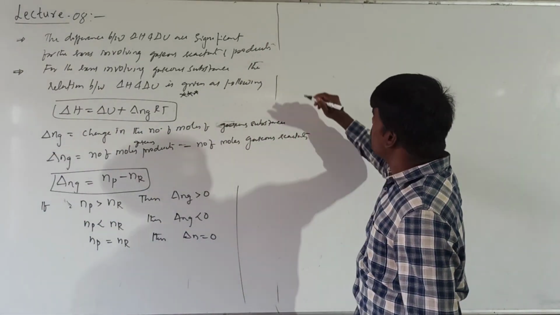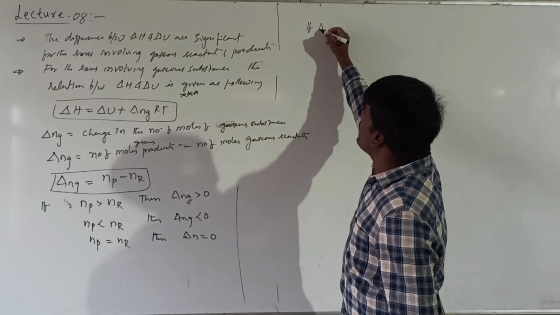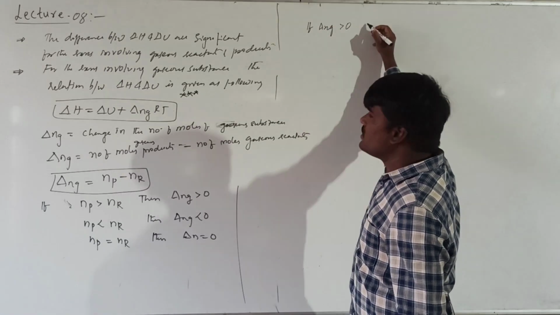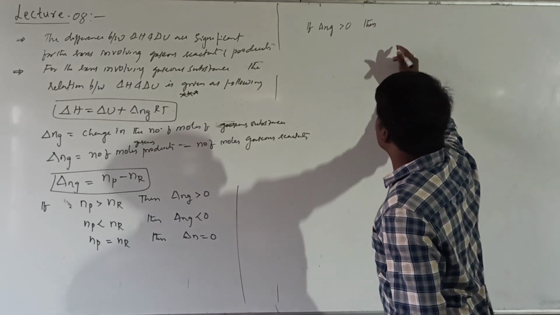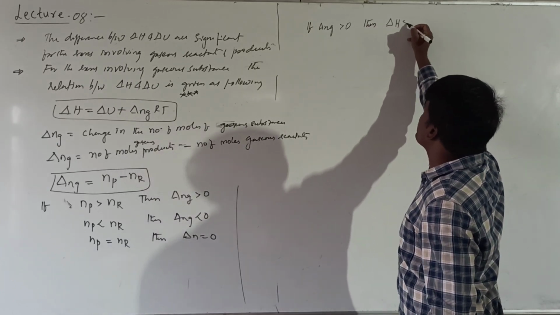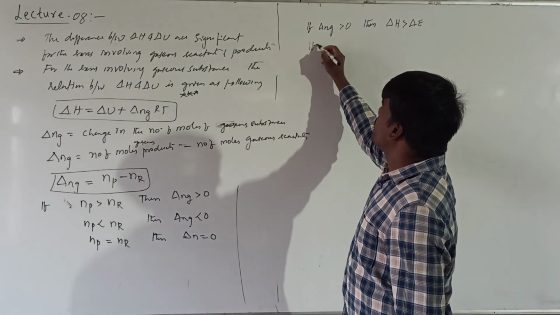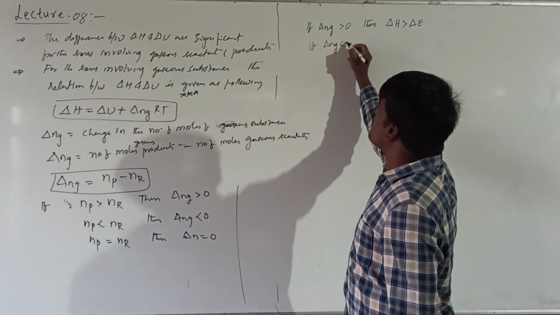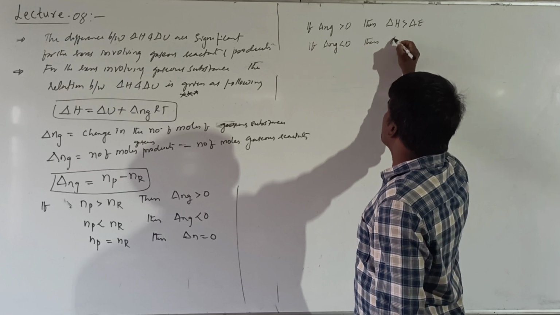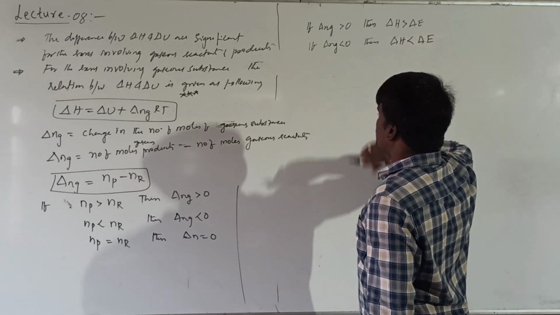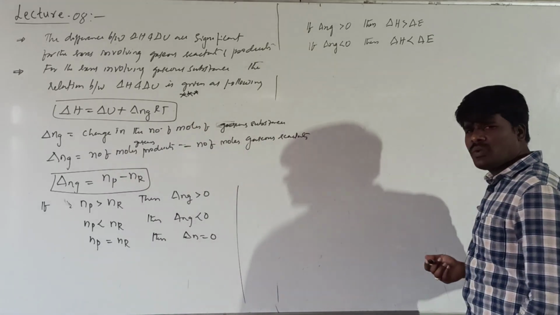Now, if delta Ng is greater than 0, then delta H will be greater than delta E. If delta Ng is less than 0, then delta H will be less than delta E. It could be delta E or delta U, whatever you can say.